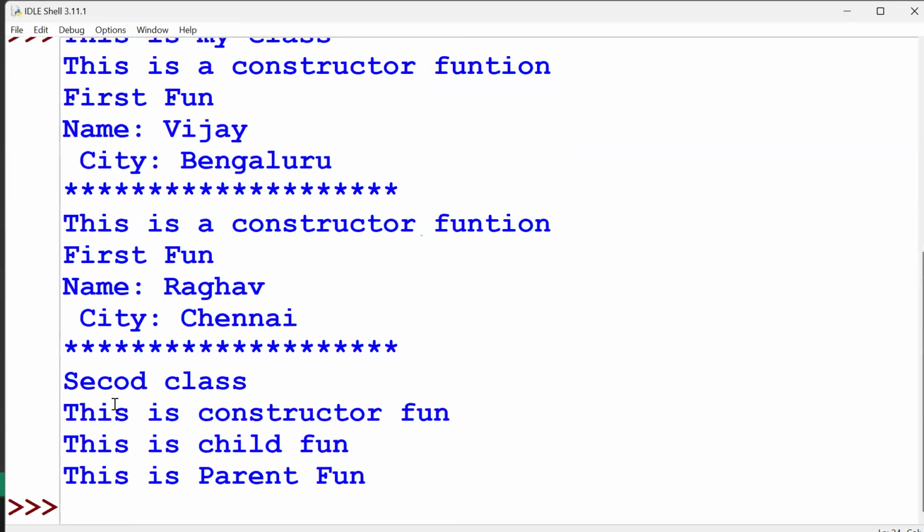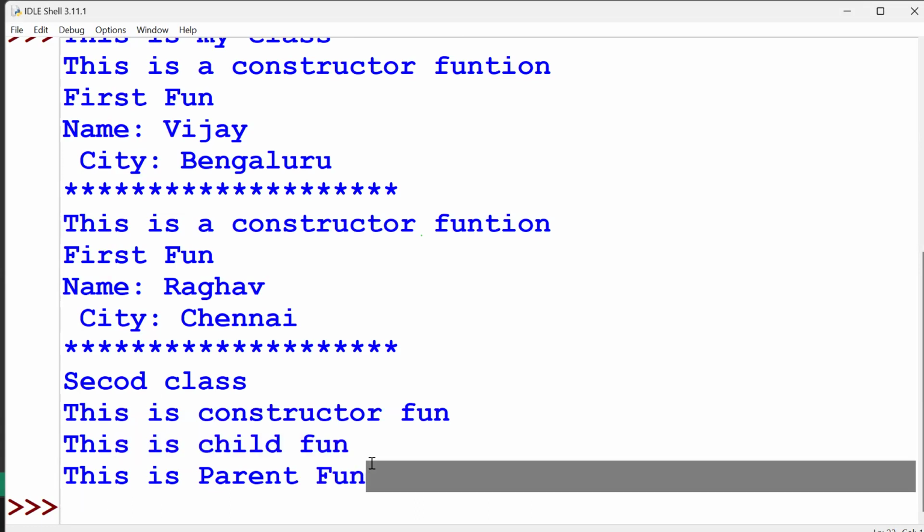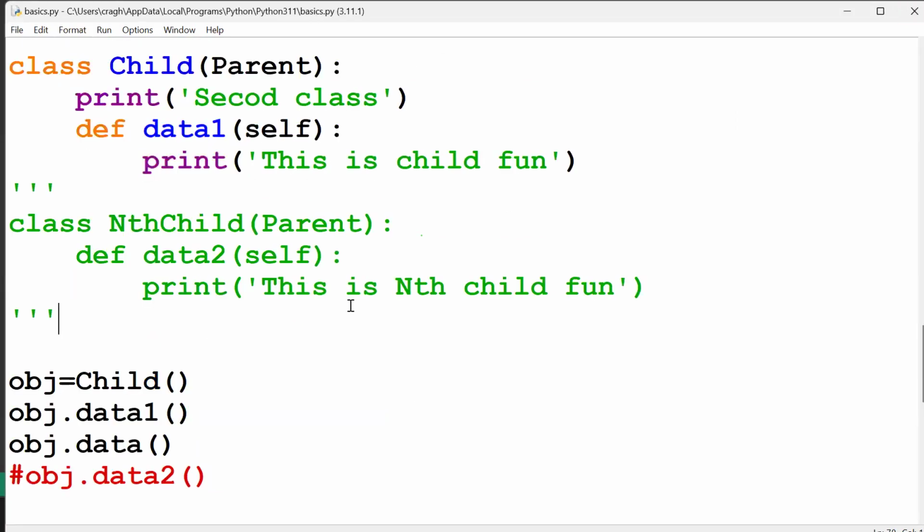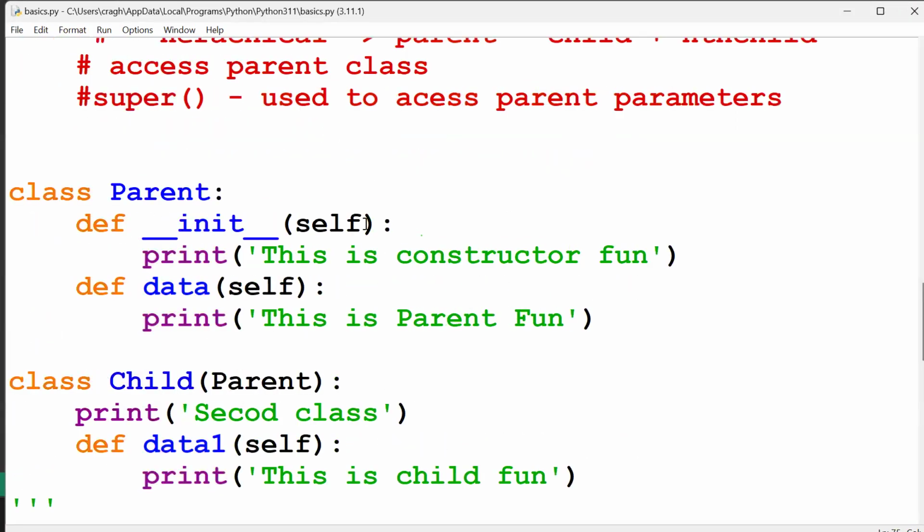You can see, this is a constructor function. This is a child function. This is a parent function. Everything is triggered properly. There is no issue right now. That was fine. Now suppose here I am going to pass some parameters, for example a comma b, two parameters.